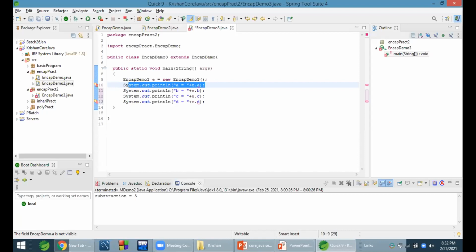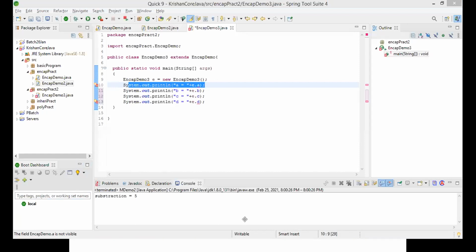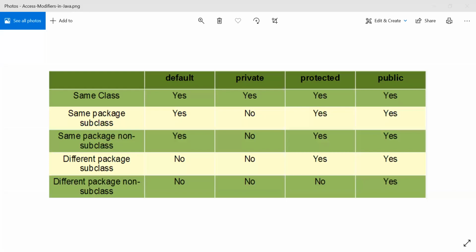Actually, there is a popular diagram to explain this. If you stop sharing now, I will just share that image. Can you stop sharing once? Is it visible now? Yeah. See, this is one popular table which explains the various scopes of default, private, protected, and public. Different package subclass, different package non-subclass. The same thing we did practically. This is a good diagram we can refer to.